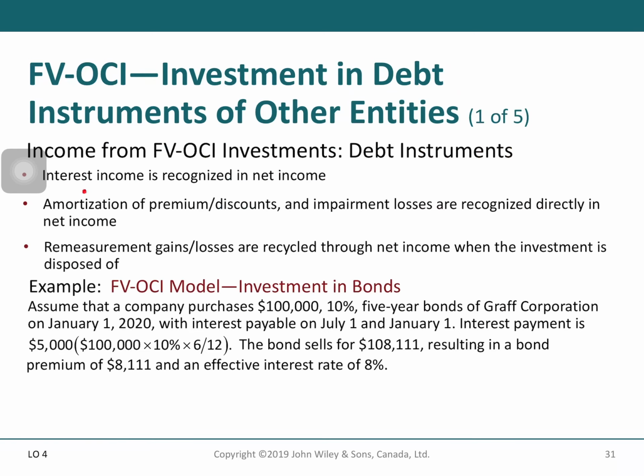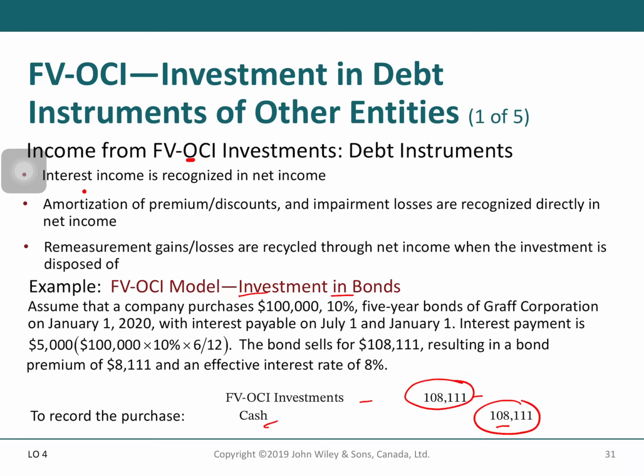And then next, income from fair value OCI investment for debt instruments. Let's see here. So in this case, you buy an investment in bonds, so you will record investment on the debit side 108,111 and cash on the credit side 108,111. This one is at fair value.